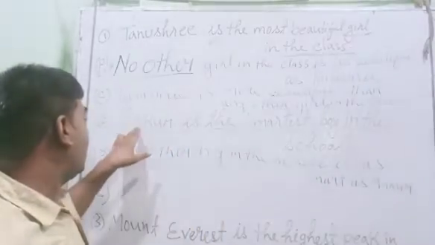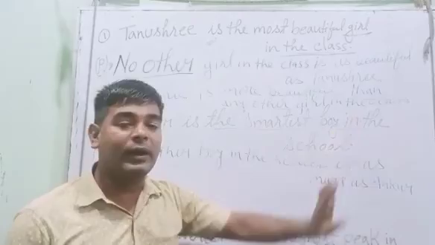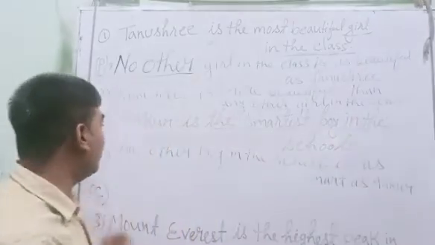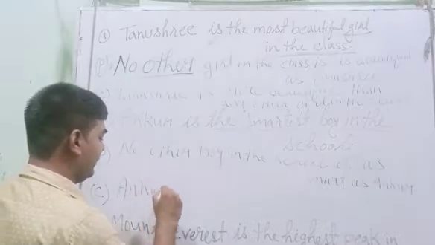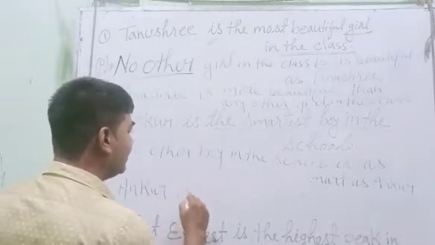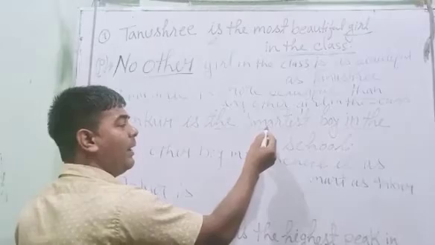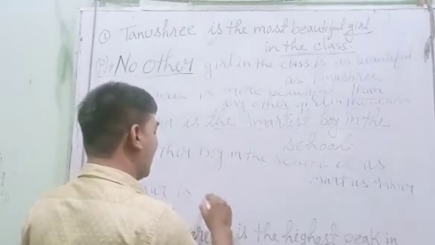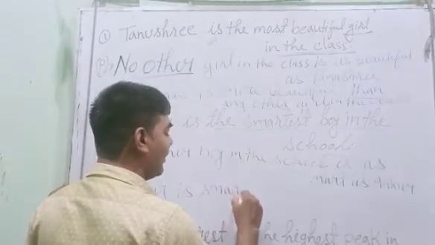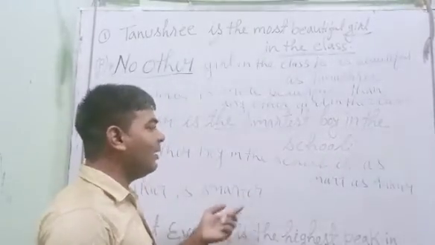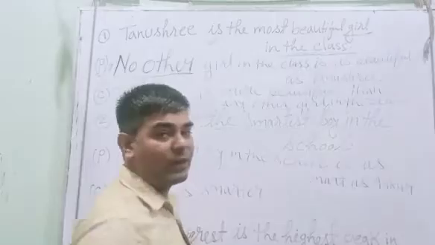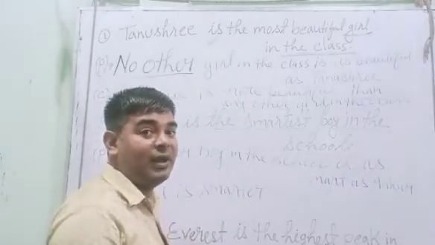Next you see, Ankur is the smartest boy in the school. So we'll put Ankur is the smartest. What is the comparative degree for smartest? Smarter. Ankur is smarter. Then we'll put our keyword. What was the keyword for changing into comparative degree?